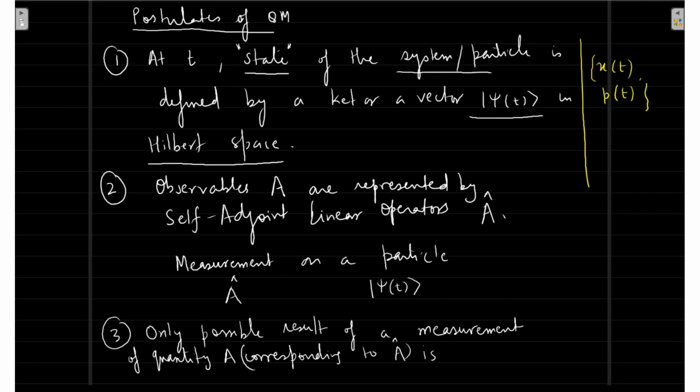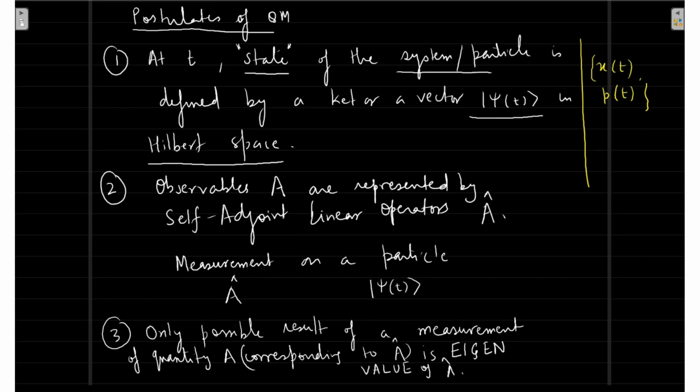So if we are going to make a measurement on a particle, let's say position or momentum of this particle, then the only possible result of a measurement of that quantity is a unique real number. No, not only that, it's much more rigorous than that. It is an eigenvalue of A.